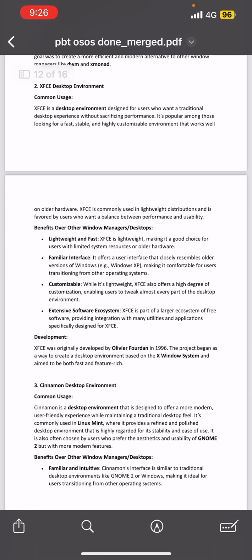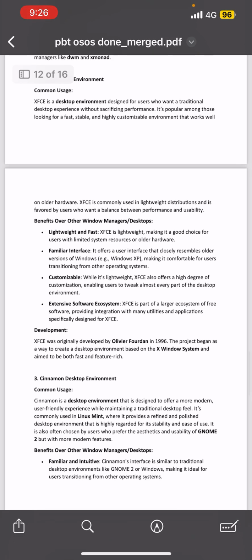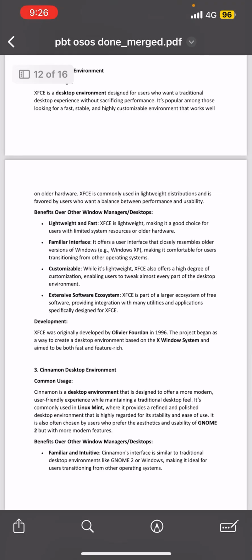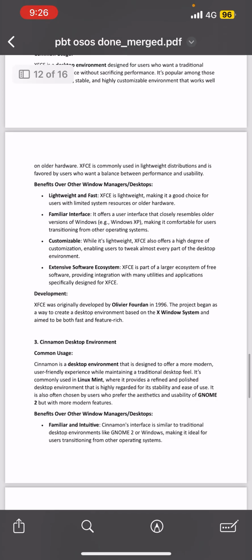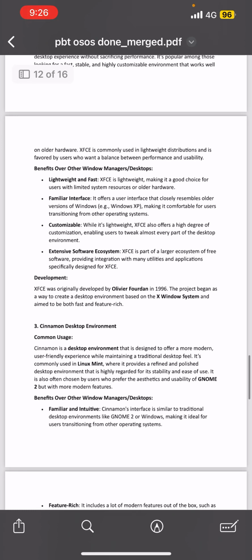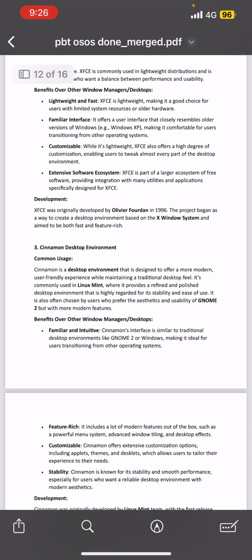So here are the benefits of window managers or desktops. The first one is lightweight and fast. XFCE is lightweight, making it a good choice for users with limited system resources or hardware. The second one is a familiar interface, because it offers a user interface that closely resembles other versions of Windows, making it comfortable for users transitioning from other operating systems. The third one is customizable, because while it's lightweight, XFCE also offers a high degree of customization, enabling users to tweak almost every part of the desktop environment.